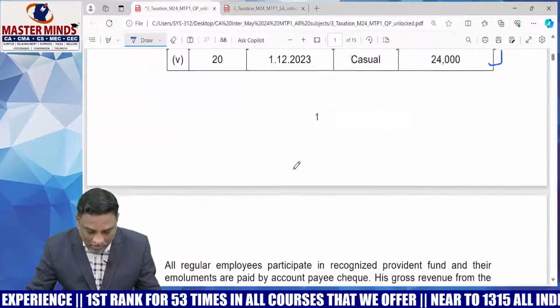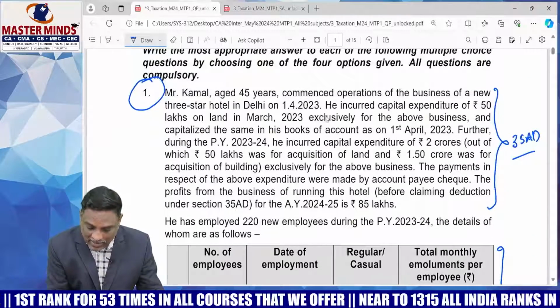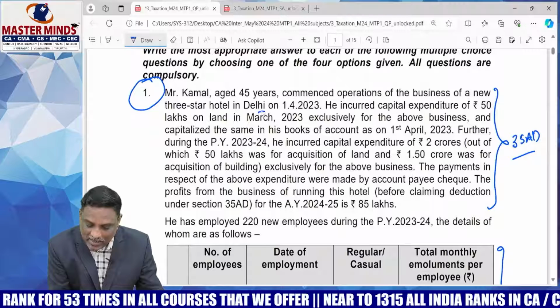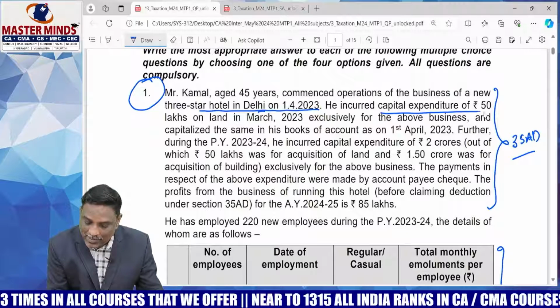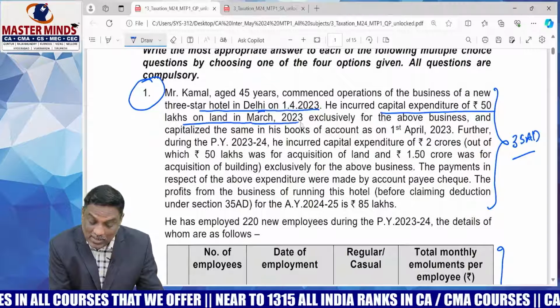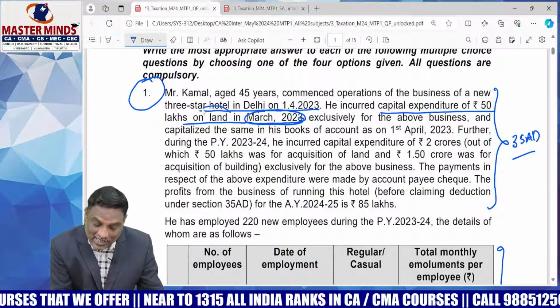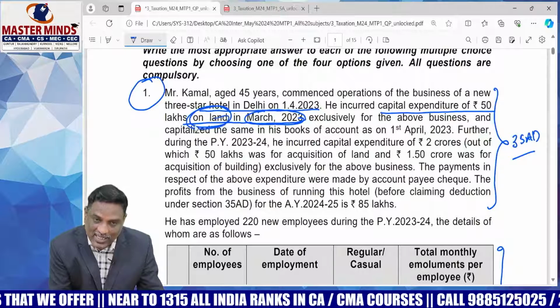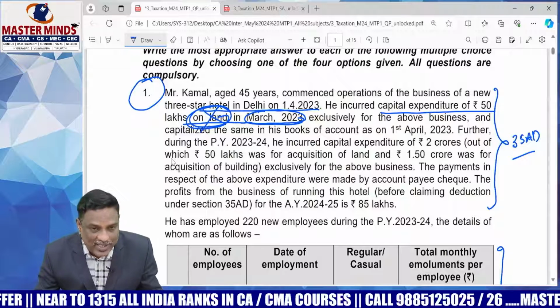So please verify the information given here. The date of commencement of the 3-star hotel is 1/4/2023. Capital expenditure of 50 lakhs was incurred in March 2023, which is before commencement. But this expenditure is exclusively for purchase of land, and land is not eligible for deduction under section 35AD.